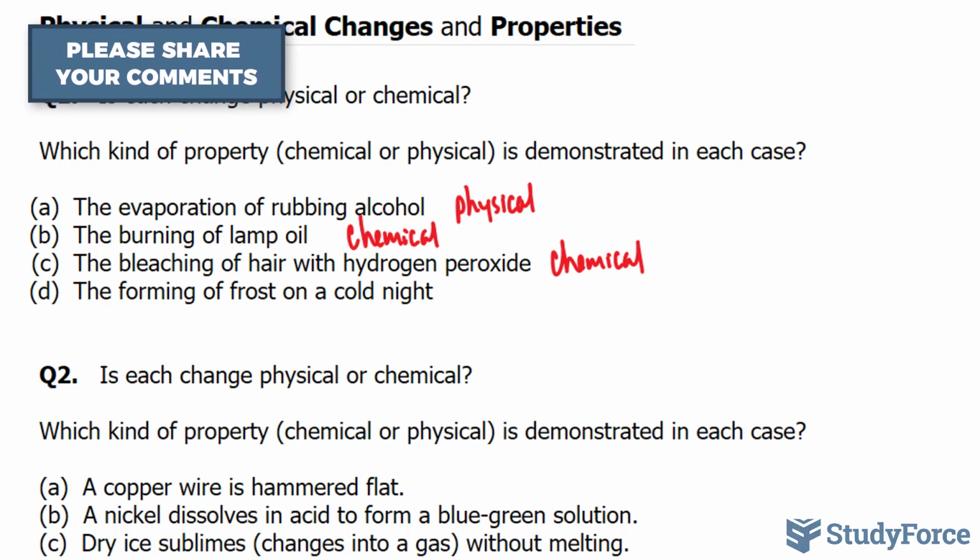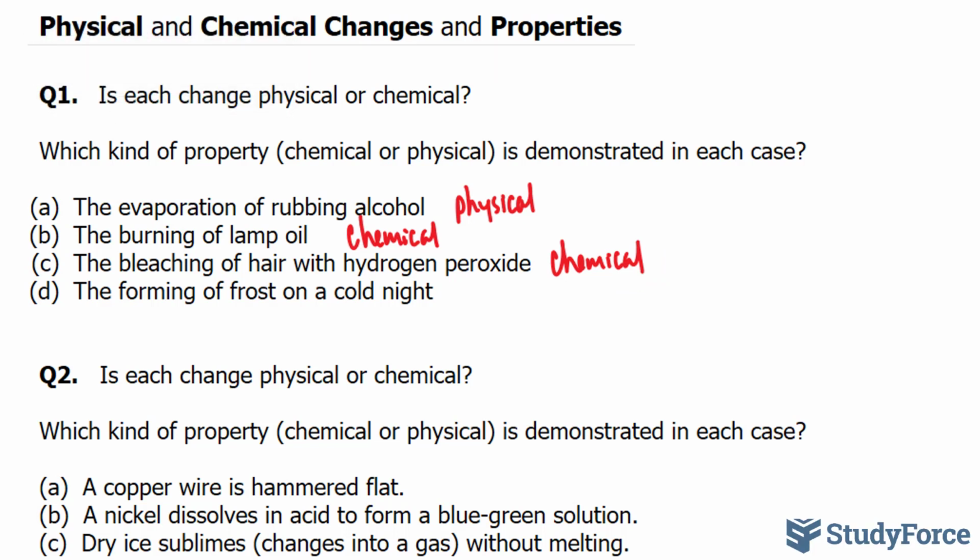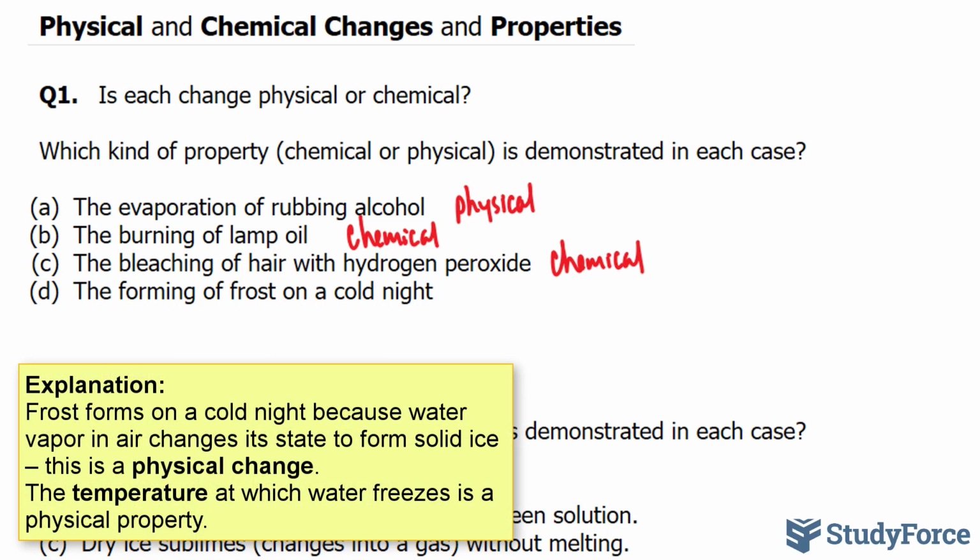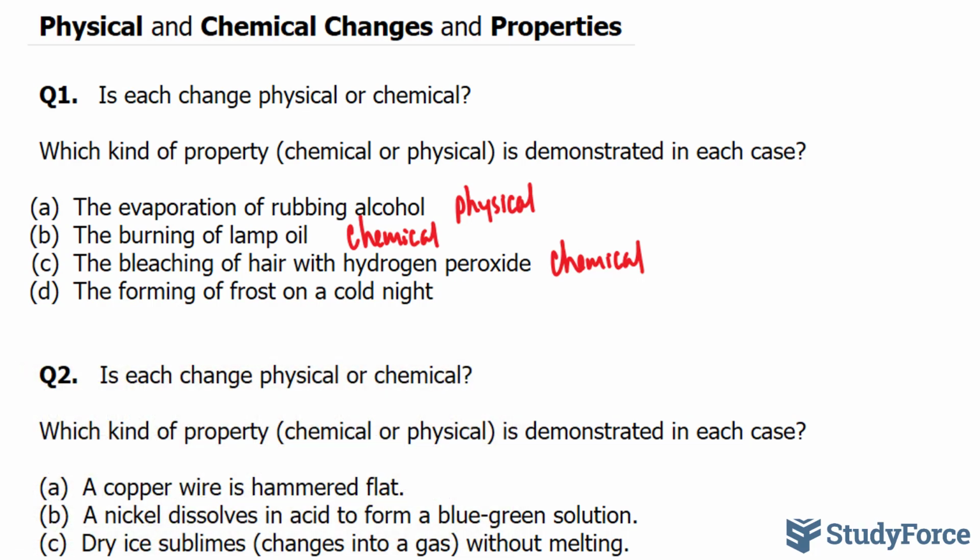In part D, the forming of frost on a cold night. In order for frost to form, you have water molecules that are floating in the air that will condense to form snow or frost. The frost is not any different than the chemicals that are floating in the air, the water molecules that are floating in the air. So this is just a physical change. It's a state change from gas, liquid to solid. So we'll write down physical.